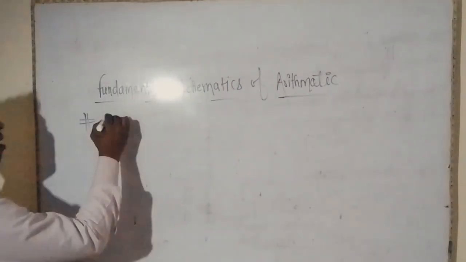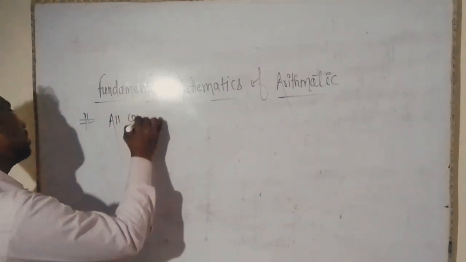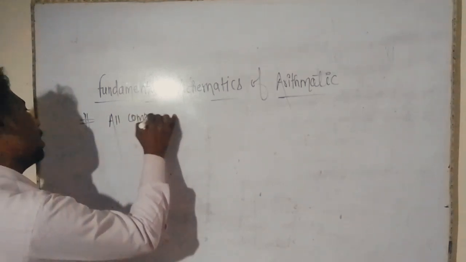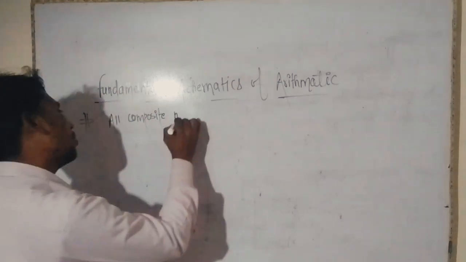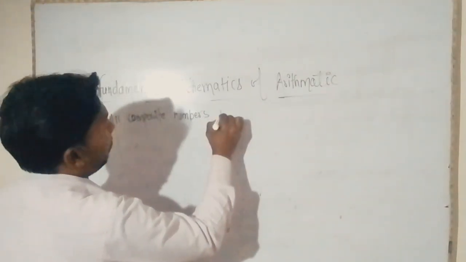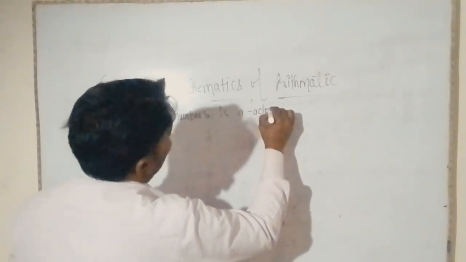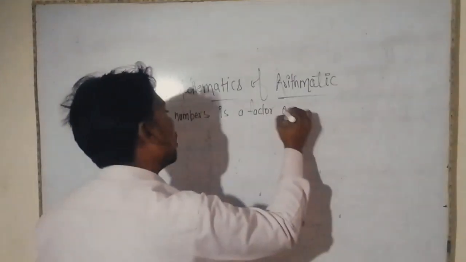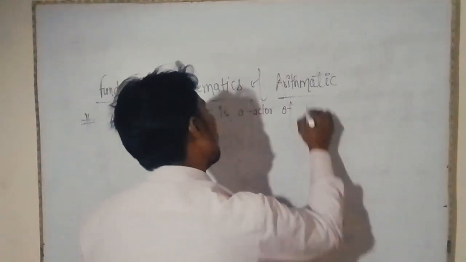First, all composite numbers is a factor of prime numbers.